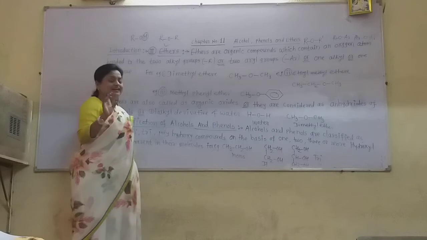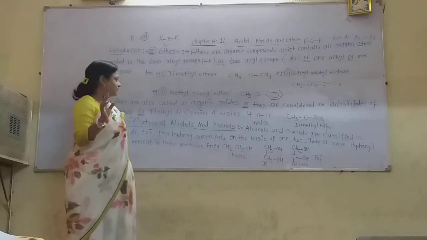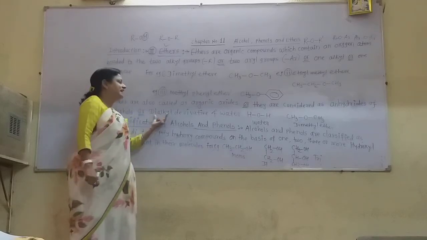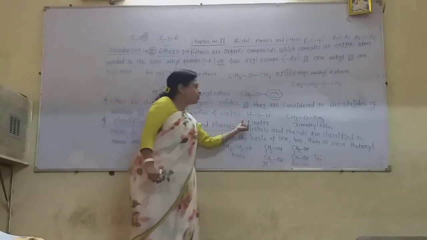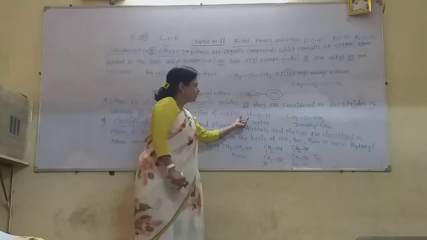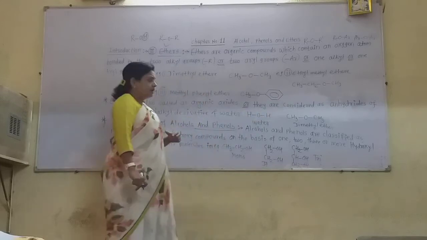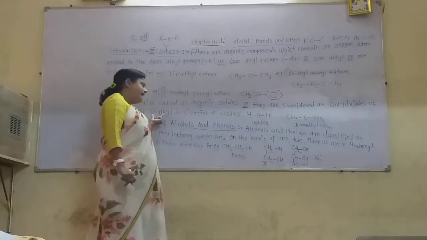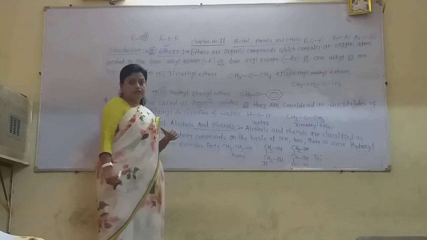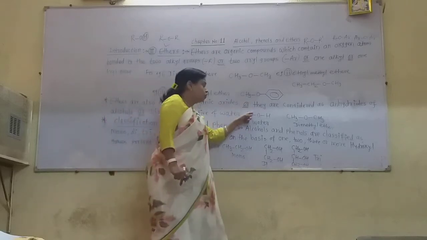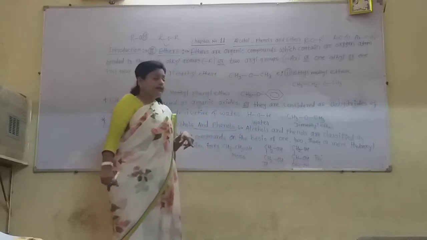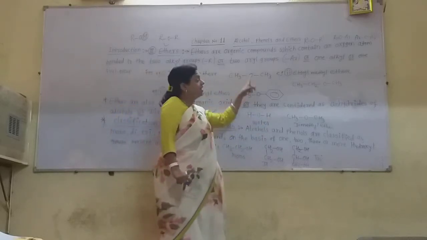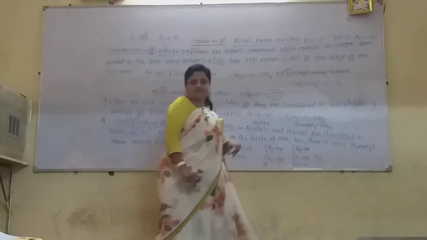Now see another definition of ethers. They are called the dialkyl derivative of water. Now the formula of water is HOH. Dialkyl means both of the hydrogen atoms of the water get replaced by the alkyl groups.